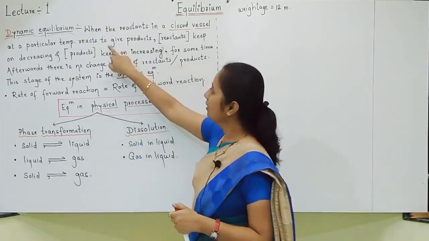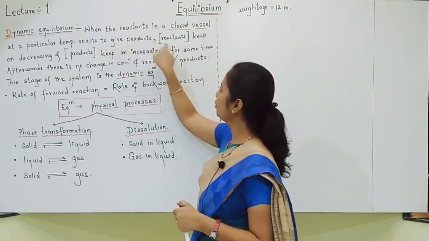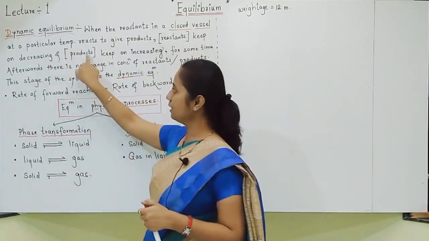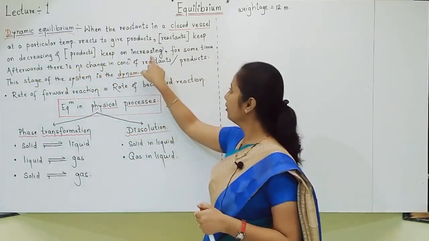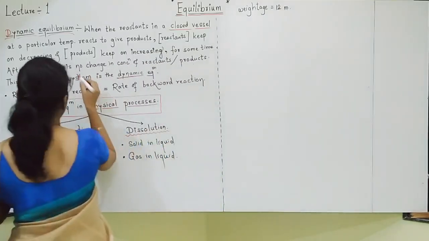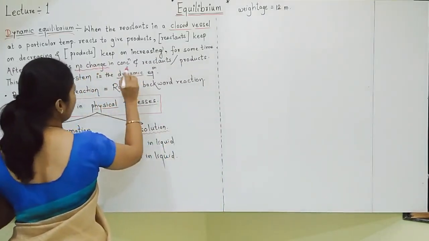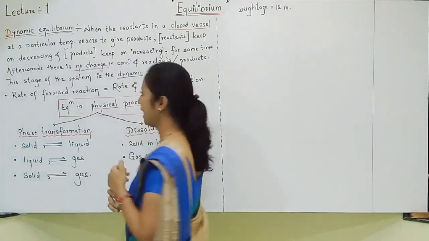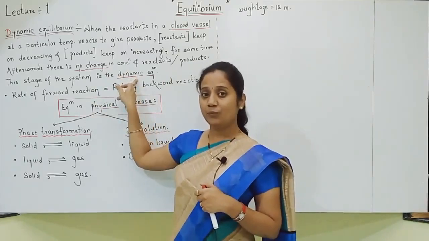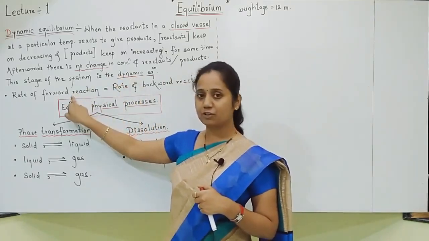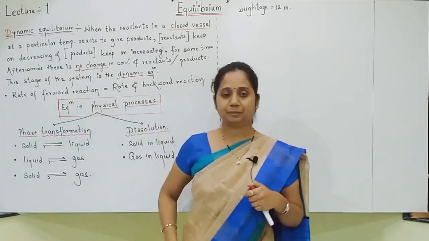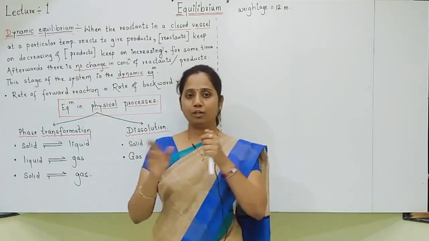So how do you have to read it? To give the products, the concentration of reactants keeps on decreasing and the concentration of products keeps on increasing for some time. Afterwards, there is no change in the concentration of reactants and products. This is called dynamic equilibrium. At that time, the rate of forward reaction becomes equal to the rate of backward reaction. How and all, we will see.